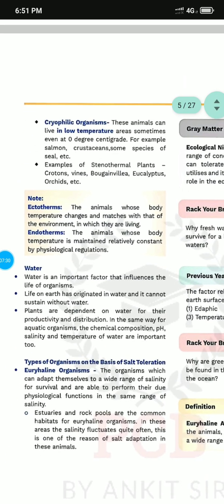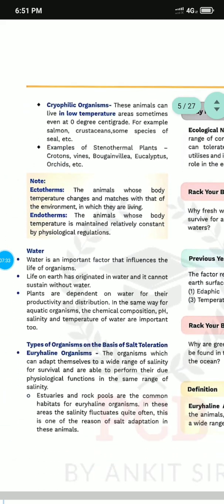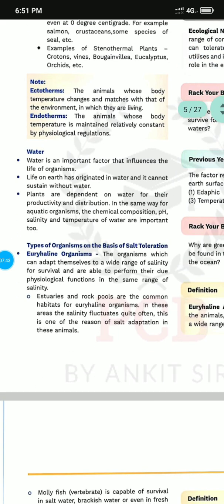Now the second one is water. Water plays an important role in life because we need water for survival. So what are the types of organisms according to water? If the organism adapts to a wide range of saline water, saline meaning a high amount of salt in the water, and is able to perform its physiological function, then that is called euryhaline.